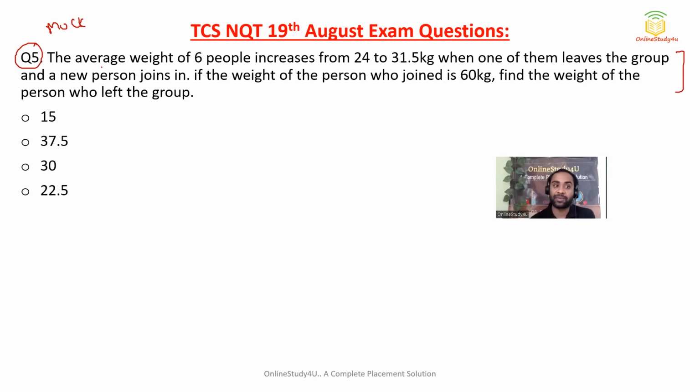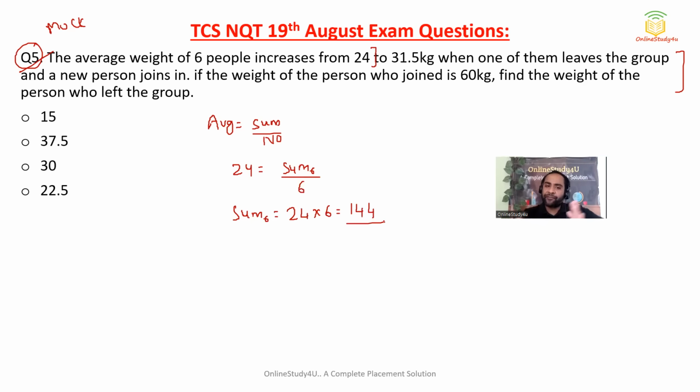I had told you also that a similar question you will be getting in your exam. Now, the average weight of 6 people increases from 24 to 31.5. Do you know the formula of average? Average will be equal to, my dear friend, sum by number. So what was the average weight of 6 people? The average was 24, and we don't know the total weight, divided by 6. So the total sum for 6 people was 6 times 24, which is 144, right?